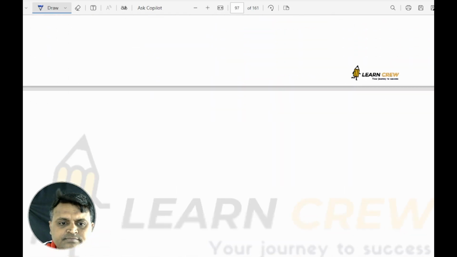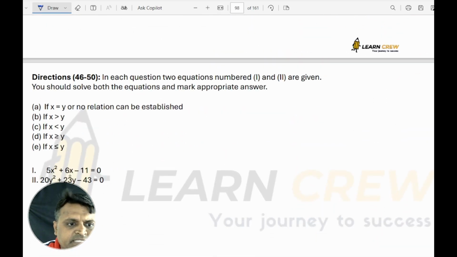Then next, 5 times 11 is 55, and sum is 11 minus 5, which is 6. So if I take 5x common, I will get x is equal to 1 or minus 11 by 5.